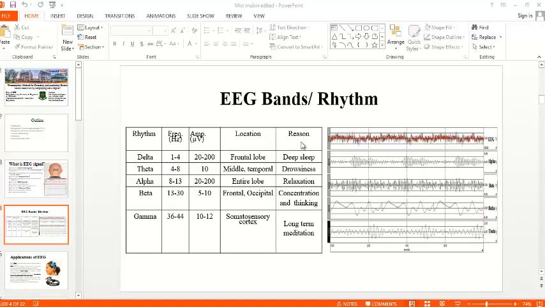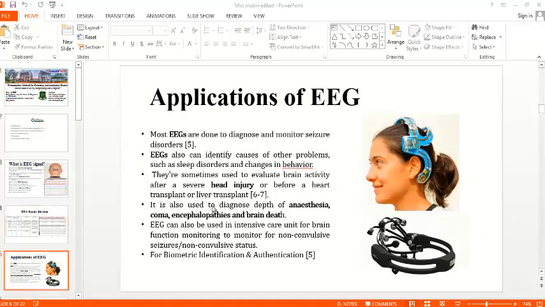Well, and these frequency bands are prominent in different conditions. Like in deep sleep, delta band is prominent, right? And in drowsiness, the theta band is prominent. When it is long term meditation, then gamma band is prominent, and these are proved by many publications by different researchers. Well, so what are the applications of EEG actually?